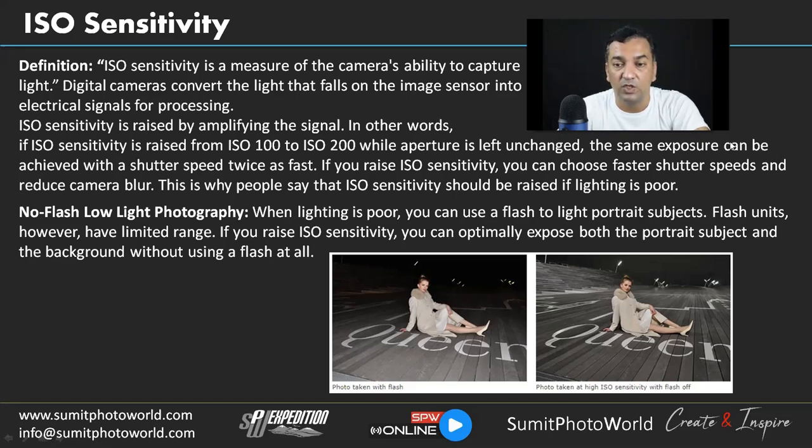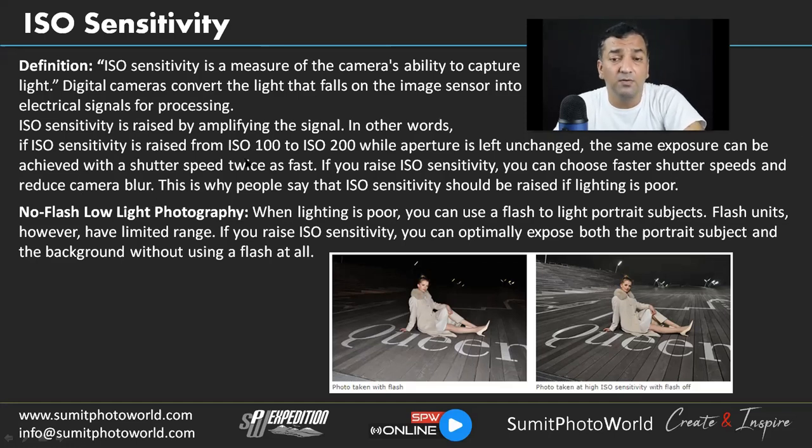So the same exposure can be achieved with a shutter speed twice as fast. We are increasing ISO and it will let us use a higher shutter speed because we have more sensing of light in the camera. If you raise ISO sensitivity, you can choose a faster shutter speed, twice as fast, and reduce camera blur.